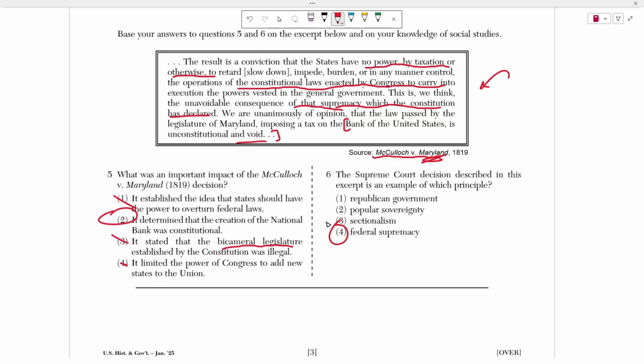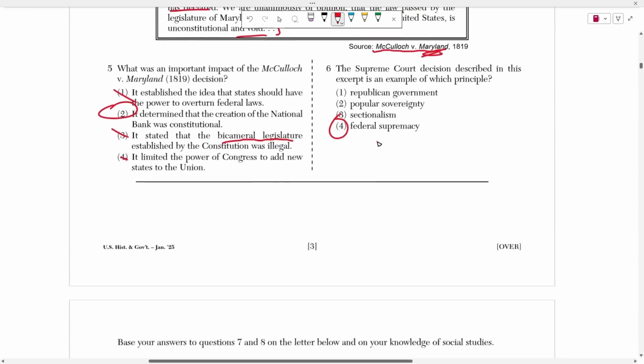The whole United States, the federal government, right? The Congress, the Supreme Court, the president. They have bigger power over the states. They have to report to whatever the federal government says. So this is federal supremacy because the Bank of the United States, a federal order, a law enacted by Congress, is overpowering a decision by states. So the federal government is stronger than the state government.